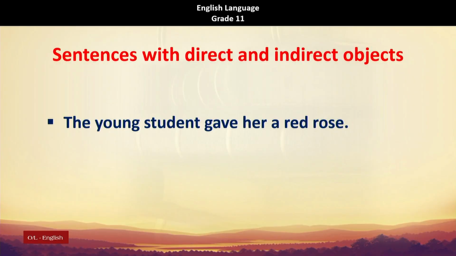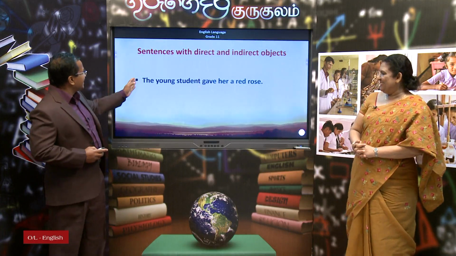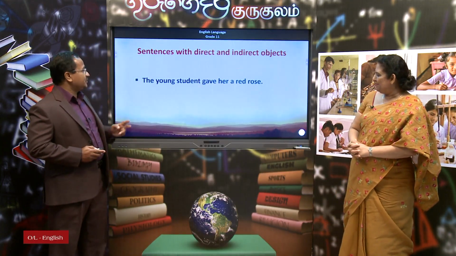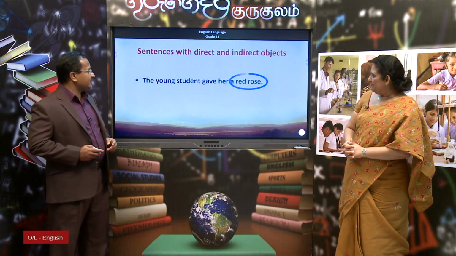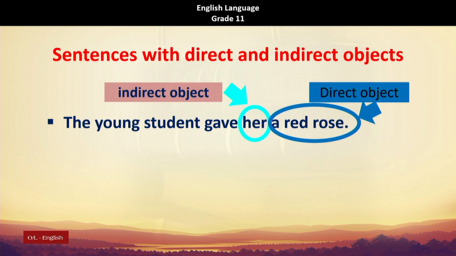The young student gave her a red rose. I have taken this one from The Nightingale and the Rose. Of course, yes, The Nightingale and the Rose. The young student gave her a red rose. Here you have two objects. One is the direct object and the other one is the indirect object.